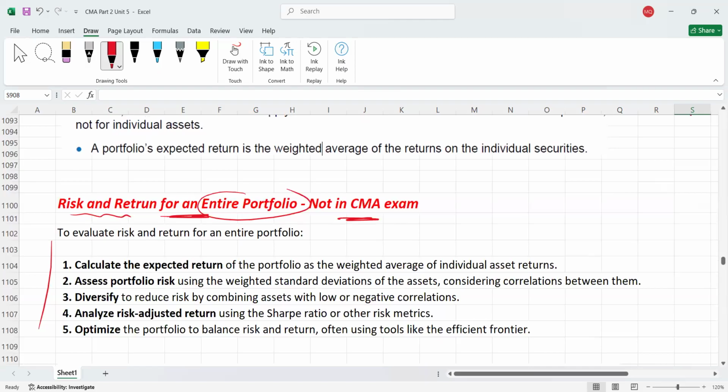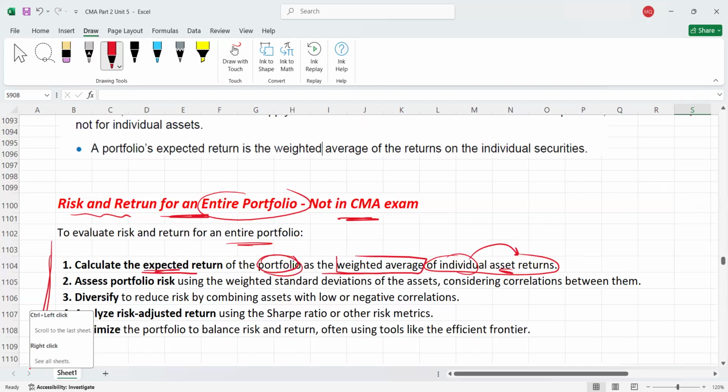Number one, if you are calculating the risk and return for the entire portfolio, usually we follow these steps, but it has formulas to work with. Those we are not discussing, but theoretically I'm just explaining the points. First of all, you have to calculate the expected return of the entire portfolio. This expected return is calculated as the weighted average of the individual assets' returns. Asset means investment. So first you take the individual assets' returns, then calculate the weighted average value for that. That is called the expected return for the portfolio.